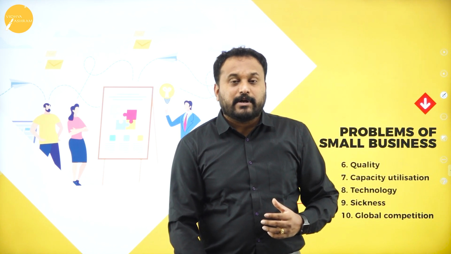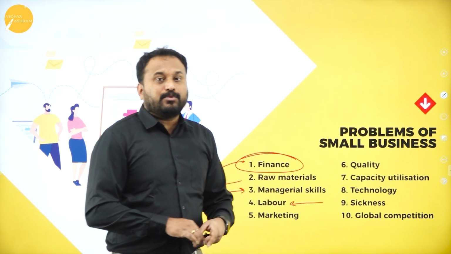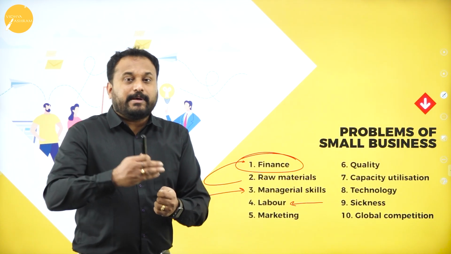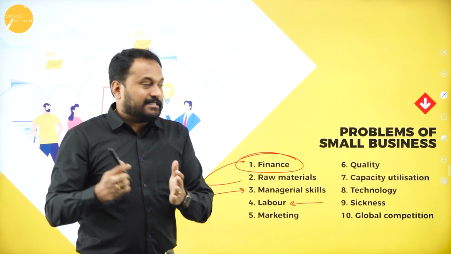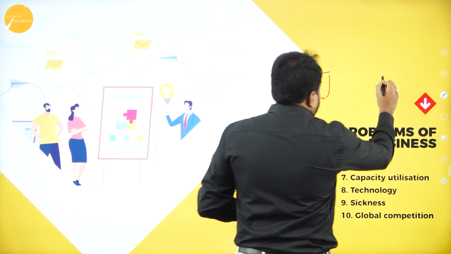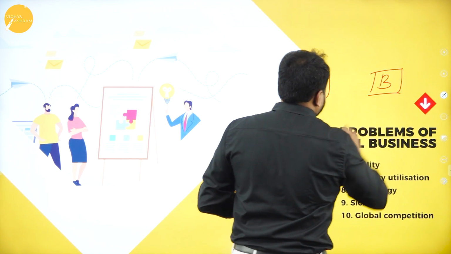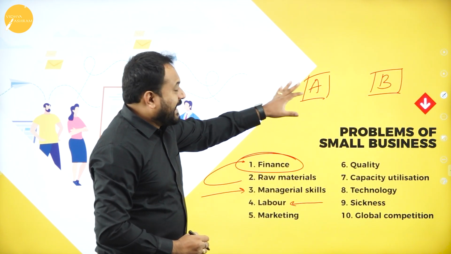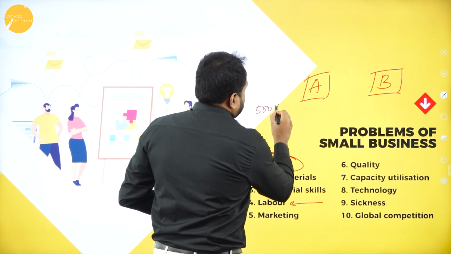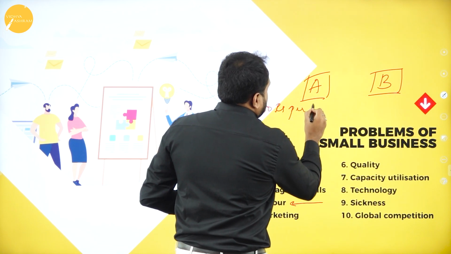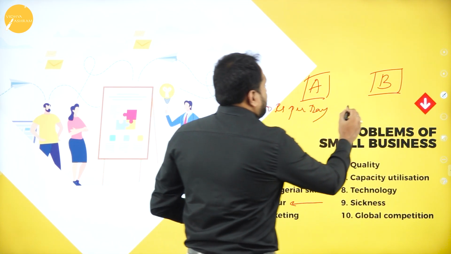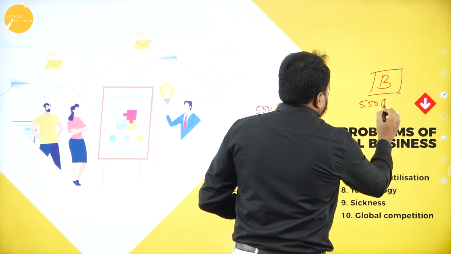Now labor, here what happens, they are the people who always want the daily wages to be paid very fast. Now what happens, they'll always have comparison that, okay, A is there. Say example, I'll just give you an example like this. So we have two people who started a small business, A and B. Now A is, suppose he is giving 500 rupees per day for the laborers, and B is a person who is giving 550 rupees per day.